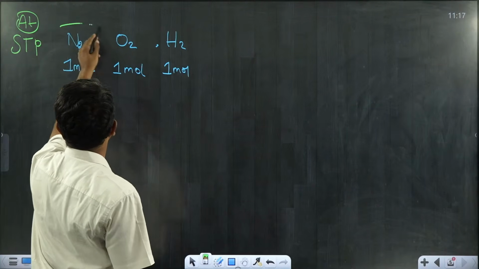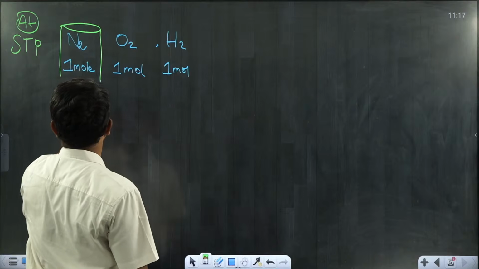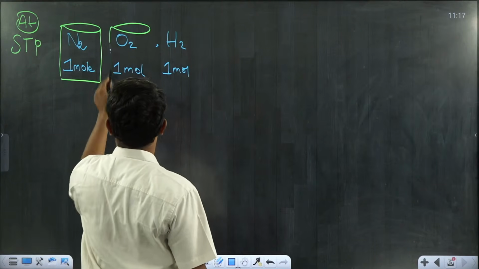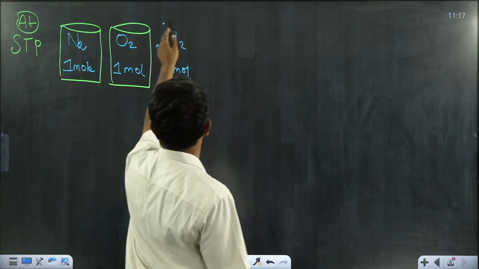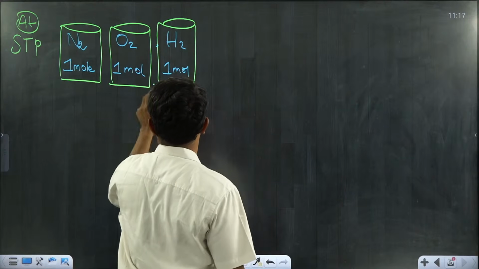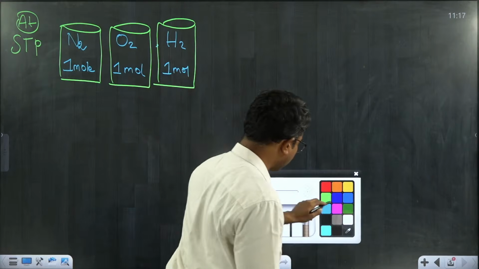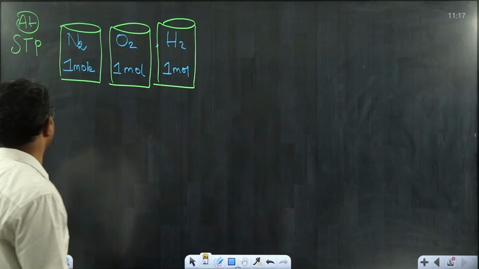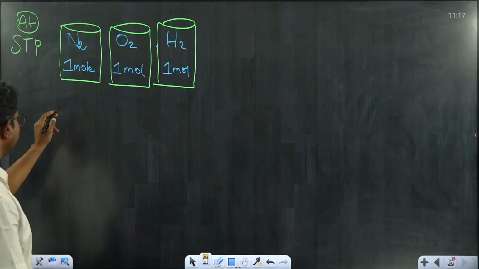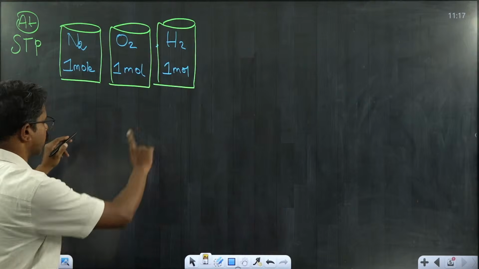I have 1 mole of N2 gas, 1 mole of O2 gas and 1 mole of H2 gas. Now, under STP conditions, what could be equal? Please tell me whether each statement is correct or wrong.